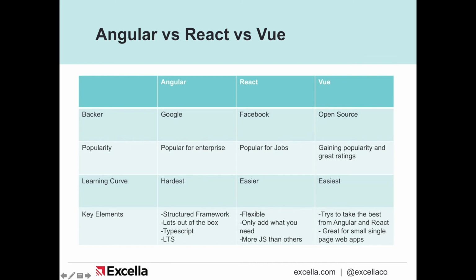You only add what you need, so not a lot comes out of the box. So you have to add stuff, but that means your app is pretty minimalized and you don't have extra stuff in your app that you don't need, like the router, which you usually need. But if you don't need a router, you don't have to import it, whereas in Angular it's in there by default whether you need it or not. Also, React is more towards vanilla JS than either of the other frameworks.